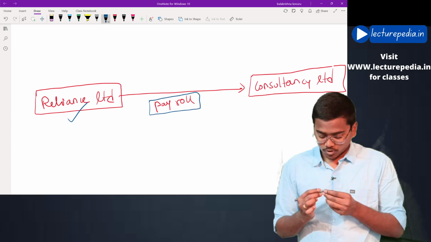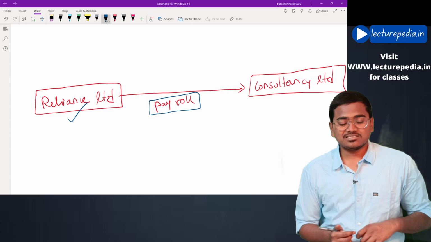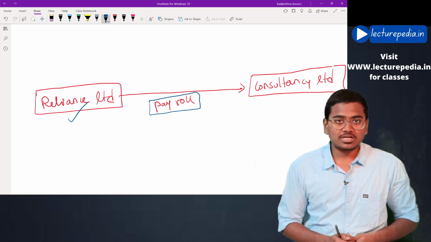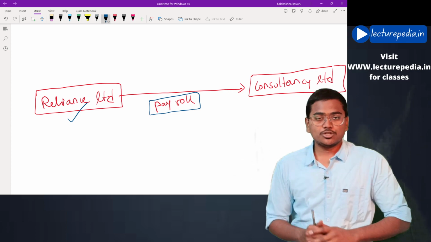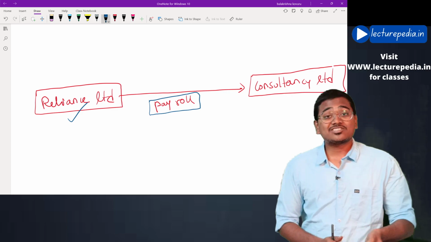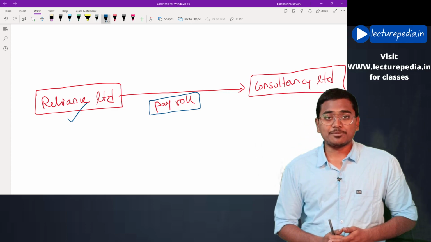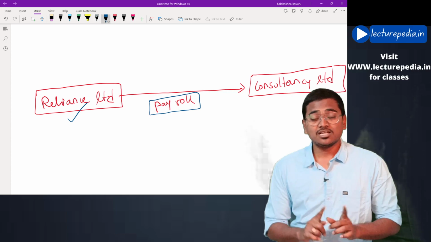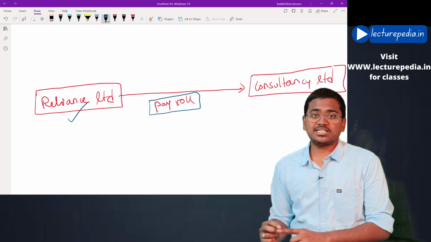Now if you want to verify payroll transactions, you will not directly verify them. First of all, you will determine risk of material misstatements. As per SA 315, you will determine ROMM, risk of material misstatement.